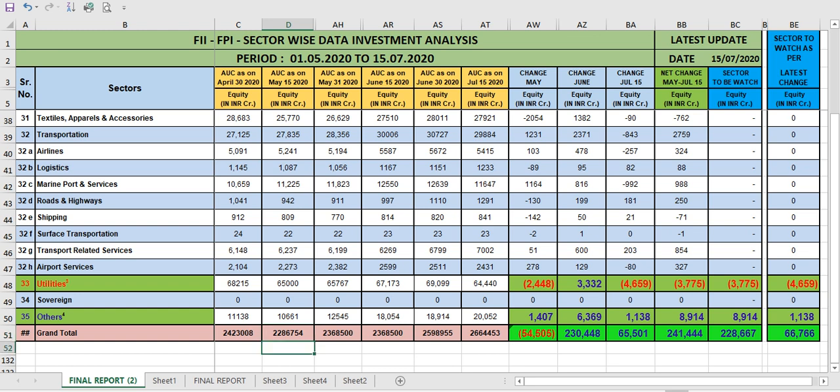That means what happened? That means FII is withdrawing money from the market. How do we know that? Because the total investment was 24 lakhs and now it's 22. This is the way I got the idea that FIIs are withdrawing money from the market.